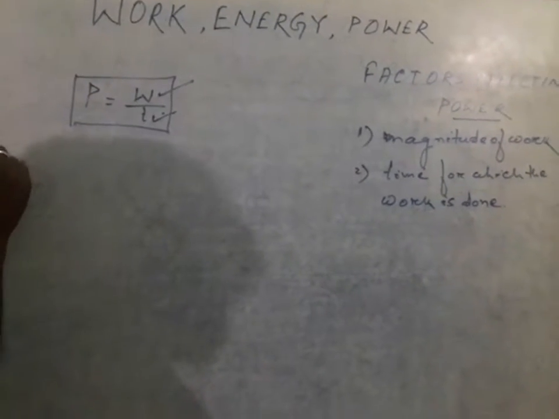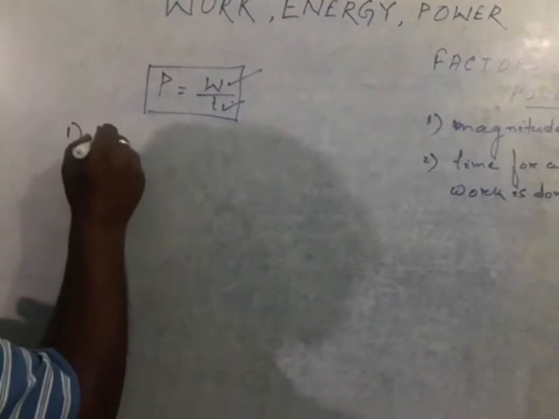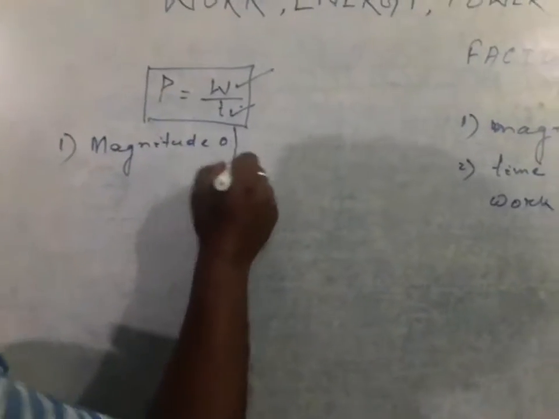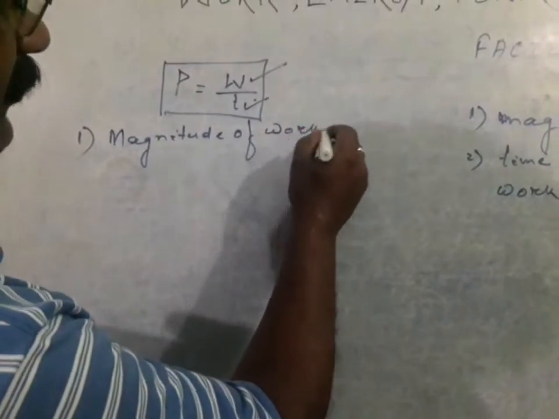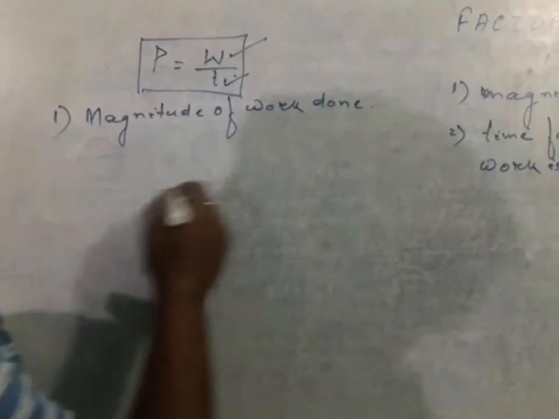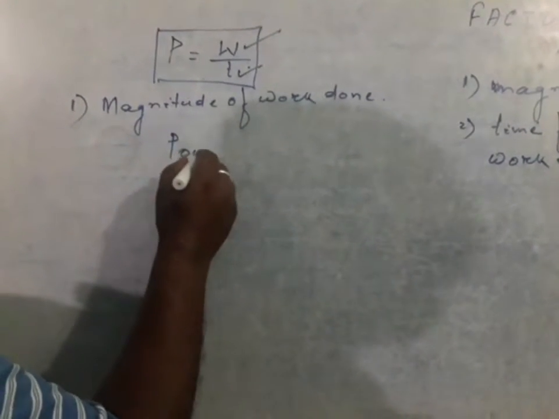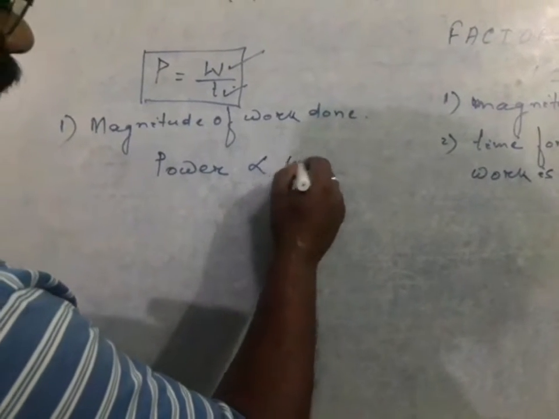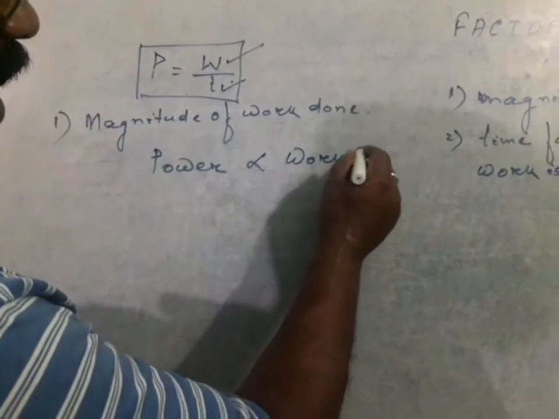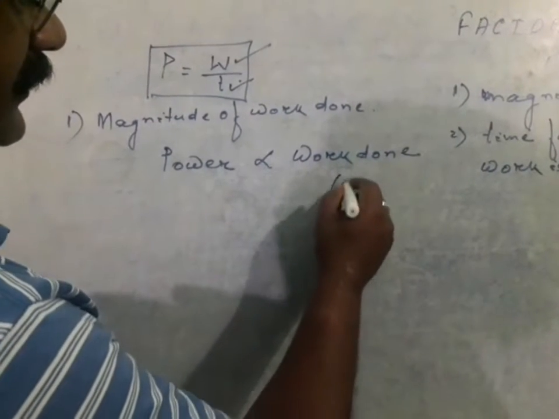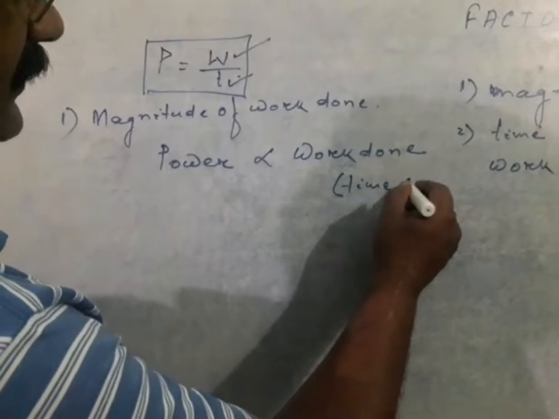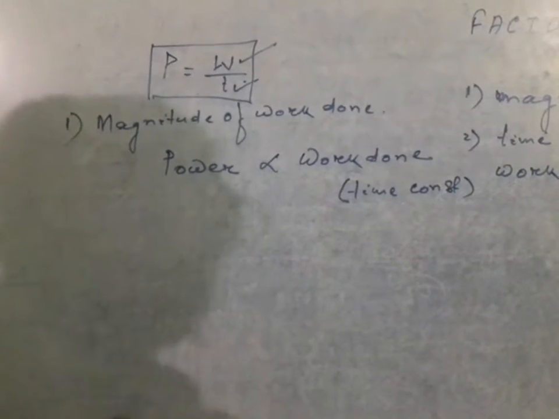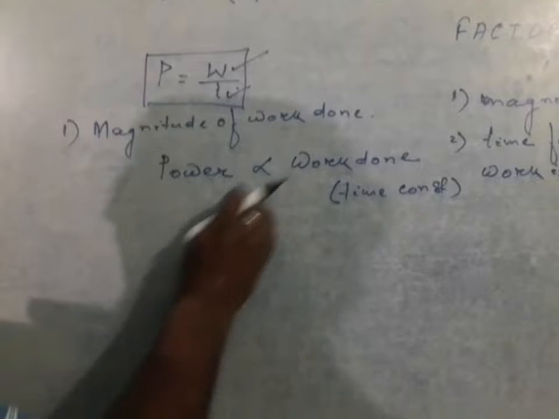If we consider the magnitude of work done, we will find that power is directly proportional to the amount of work done, provided the time is constant. So for a constant time, power is directly proportional to work done.